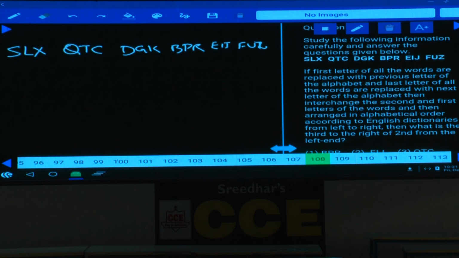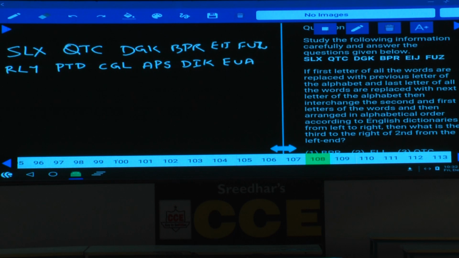If the first letters of all the words are replaced by the previous letter, S is replaced by the previous letter, which is R, so RLX. And the last letter of all the words is replaced by the next letter. Q minus 1 is P, T stays, and C plus 1 must be D. Then D minus 1 is C, G stays, and K plus 1 must be L. B minus 1 is A, P stays, and R plus 1 is S. E minus 1 is D, I as it is, J plus 1 is K. F minus 1 is E, U as it is, Z plus 1 is A, so EUA.